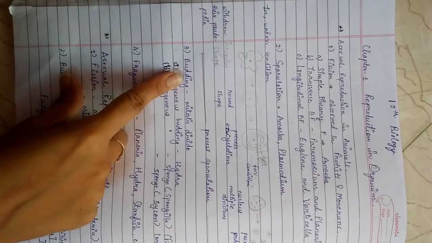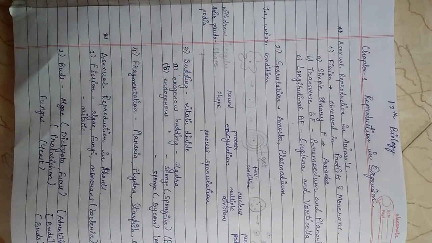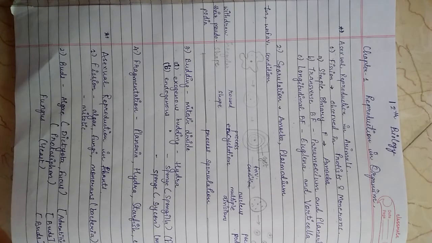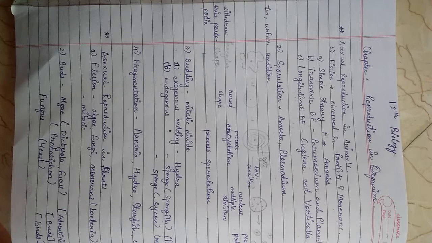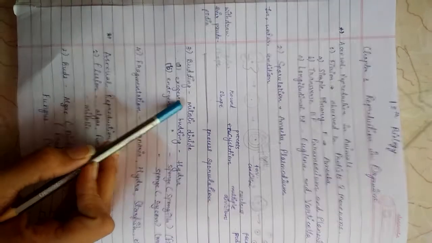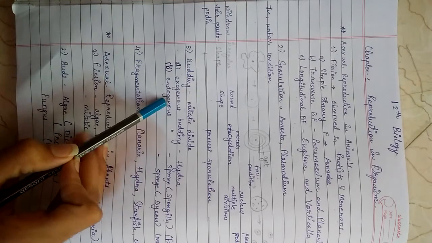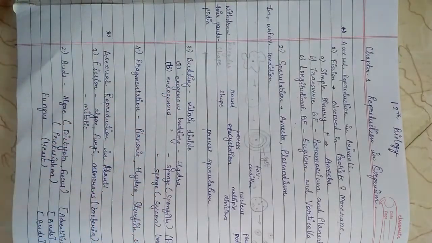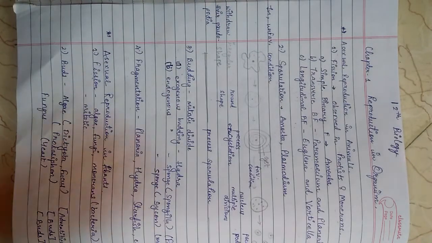Budding means in this method, first of all, cells of some part of the body of the animal repeatedly undergo mitotic cell division and then raised regions of cell masses are formed, called buds. Then from the bud a young animal develops, which separates from the parent body and lives an independent life. There are two types, exogenous and endogenous budding. Exogenous means the bud is produced outside and endogenous means the bud is produced inside the body.